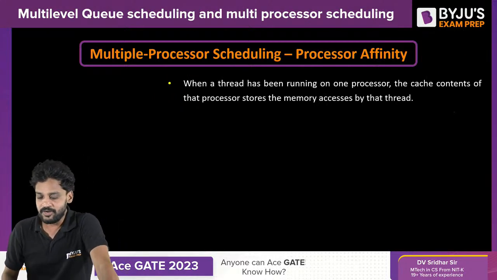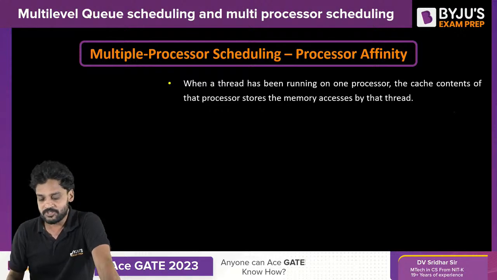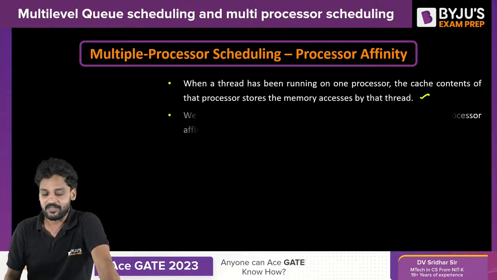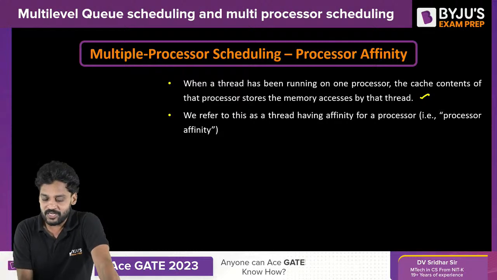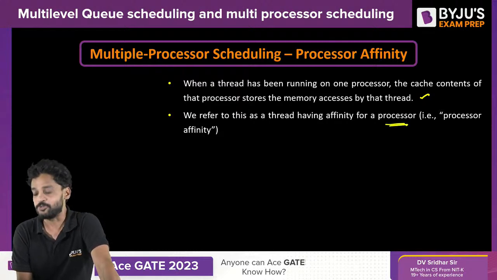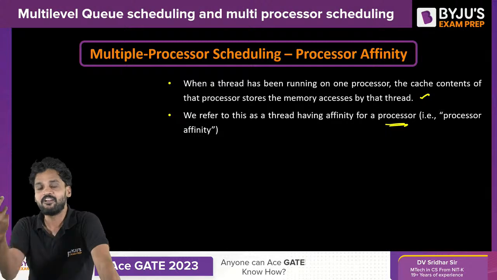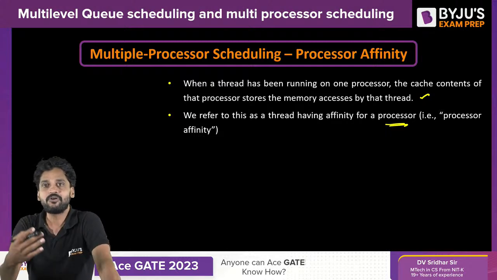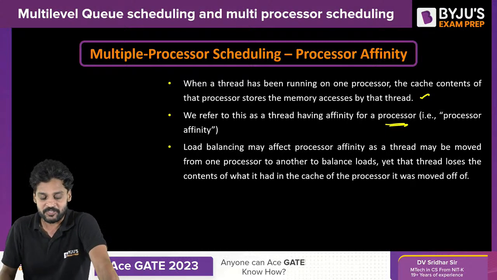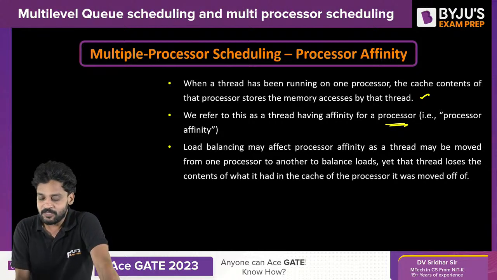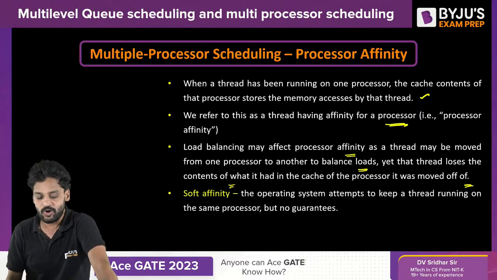When a thread has been running on one processor, the cache contents of the processor store the memory accessed by the thread. Of course, we refer to this as the thread having an affinity to the processor. A thread or a process will develop a bond towards the processor on which it is executed for the first time. Load balancing may affect the processor's affinity, as a thread may be moved from one processor to another to balance the loads, and that thread loses the content it had in the cache of the processor it was moved off, which is what we discussed.